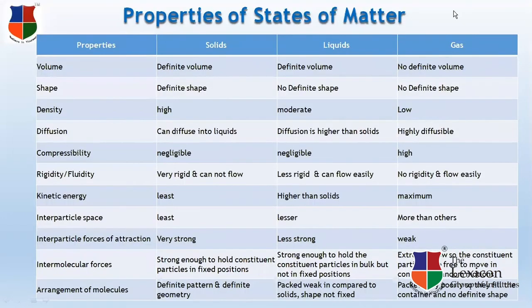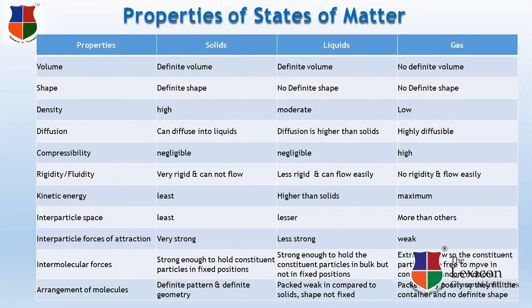Now, properties of states of matter. The first property we are dealing with is volume. Solids have definite volume, liquids have definite volume but no definite shape. Gases have no definite volume and no definite shape. Next is shape. Solids have definite shape, liquids do not have definite shape. They occupy the shape of the container, or they take the shape of the container. Gases also do not have definite shape.